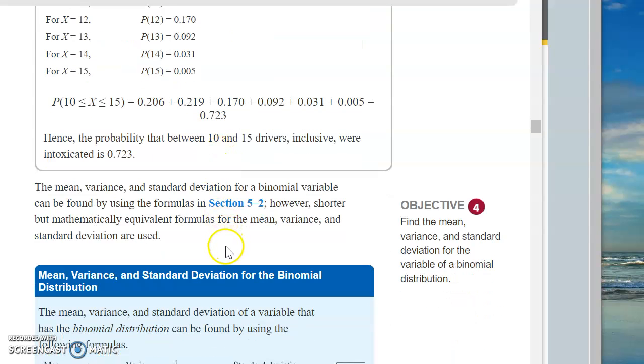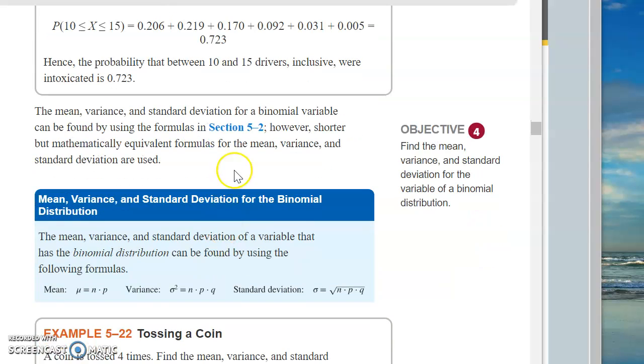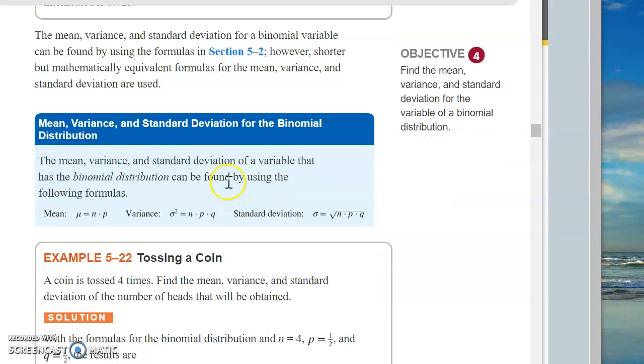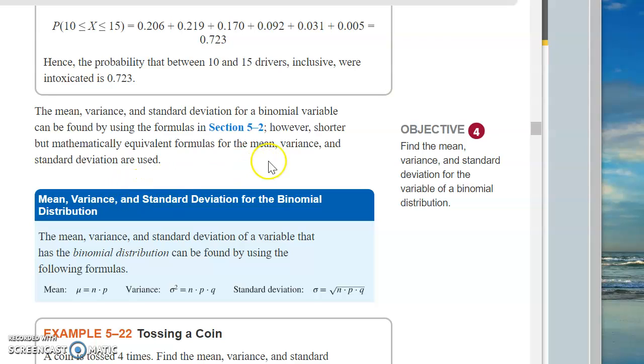Okie dokie. All right, so now here's the key thing. This is very important. The mean, variance, and standard deviation for a binomial variable can be found by using the formulas in section 5.2. We can use those horrible formulas that were so hard to figure out. However, one of the big advantages of the binomial distribution is a very, very easy way of calculating the mean, the variance, and the standard deviation. This is one of the reasons that if you possibly can make a problem into a binomial experiment, you're happy because things are easy to compute.